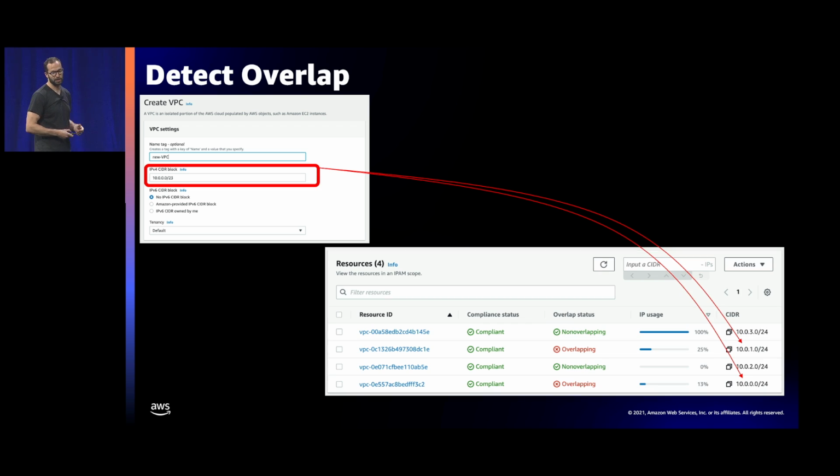So that would prevent anybody from accidentally creating VPCs with overlap, but say you haven't configured that, and you allow your users to create VPCs however they want. There could be a scenario when someone creates a VPC and the IP address block they use will overlap with something you already use in IPAM. IPAM will detect that and will tell you, hey, you have two VPCs now, both have ranges that overlap with another VPC that someone created somewhere else. You can take action and remediate.